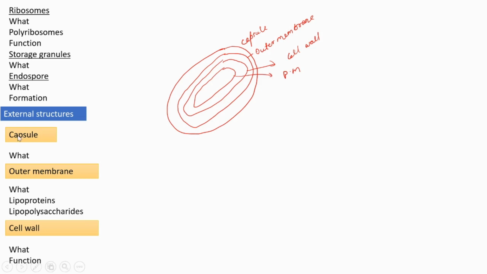First we are learning about the capsule. What is a capsule? It's a layer of polysaccharide, and it will protect the bacterial cell from phagocytosis when it enters the body of any host. This capsule protects the bacterial cell from phagocytosis by WBC. Okay.